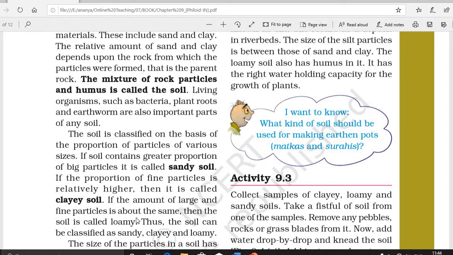Now let us discuss the types of soil. The first one is sandy soil. Sandy soil has big particles that have large spaces between them. The spaces between these particles are filled with air. Hence, sandy soils are called well aerated soils.